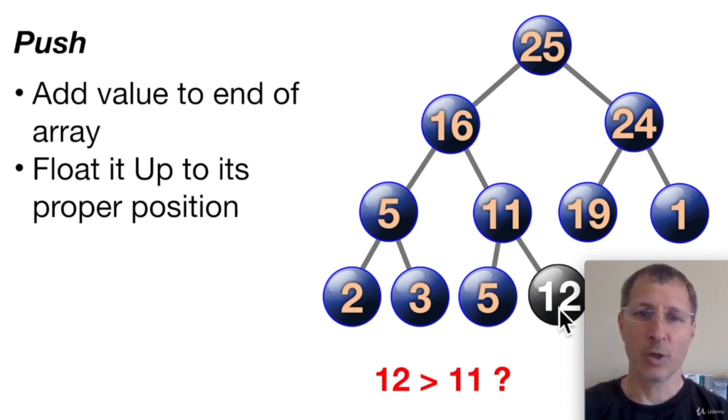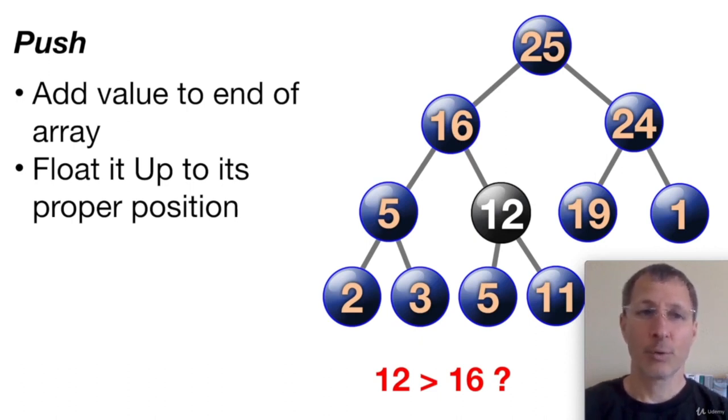We need to compare 12 to 11. If 12 is greater, then these two will swap places. Yeah, it is greater. So we want the 12 and 11 to swap places. Now we need to compare 12 to its new parent, 16. Is 12 greater than 16? No, it's not. So there's no more swapping. 12 is already floated up to its proper position in the heap.